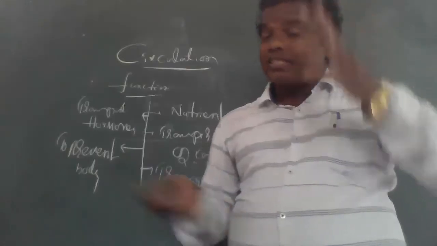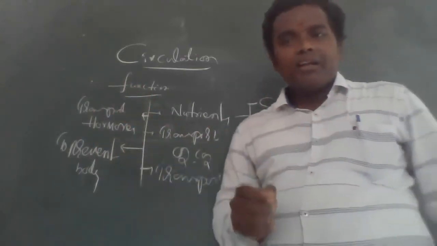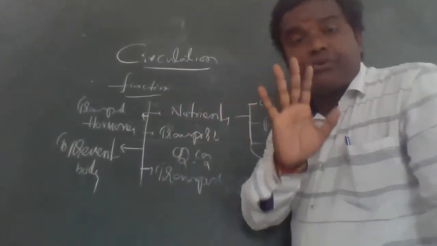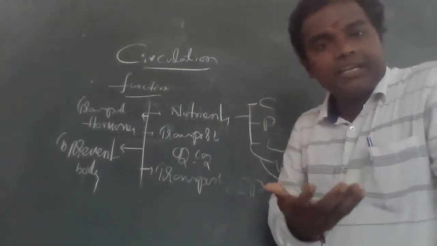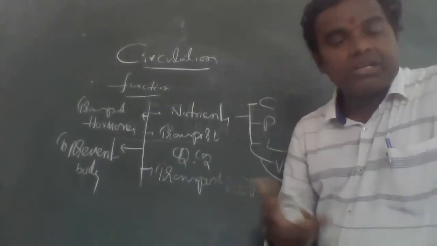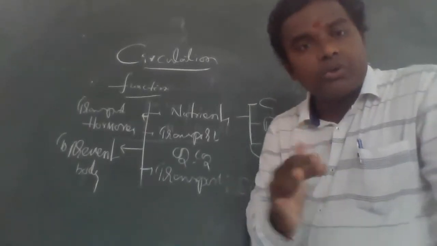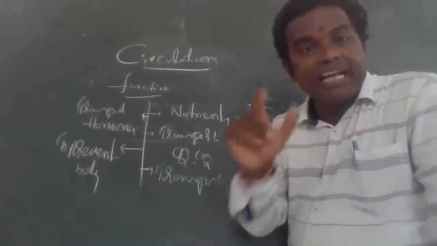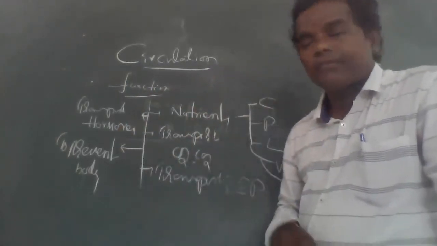Okay, so these are the main functions of circulation. Number 1: transport of nutrients. What are the nutrients? What you are taking in, like chapati, puri, idli: carbohydrates, proteins, lipids, vitamins, and minerals. Transport of nutrients from one organ to another organ, through the medium of blood, through the circulatory system or transport system. That is number 1.